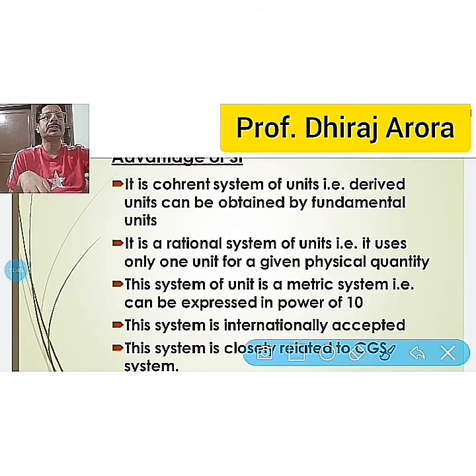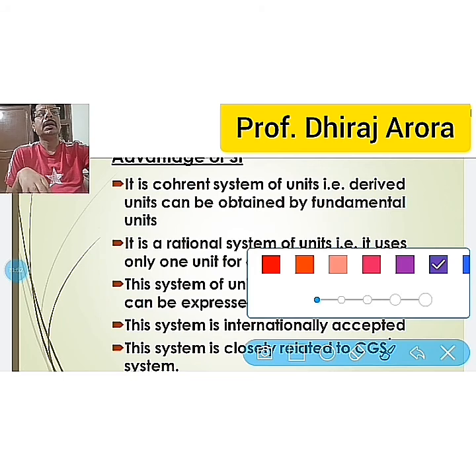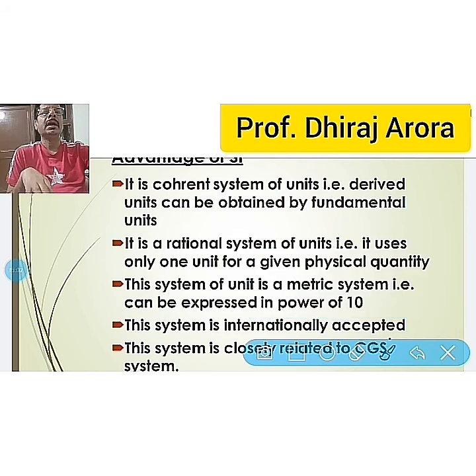That means 10 raised to power 5, 10 raised to power 6, 10 raised to power 7, and so on. So in this way we can write in the metric system. As you know, the charge on an electron is 1.6 into 10 raised to power minus 19 coulomb.